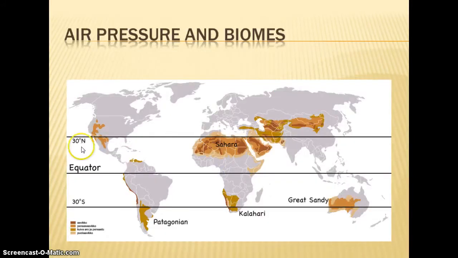So once again, looking at the map, you can see here along the 30 degrees both north and south, the world's major deserts. So we've got the Mojave Desert in southwest United States, the Sahara, the Great Sandy, the Kalahari, the Patagonian, and other very smaller deserts spread out, but most of those are in that area of high pressure.